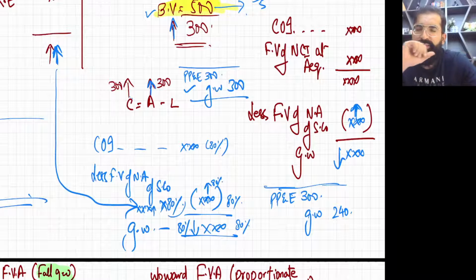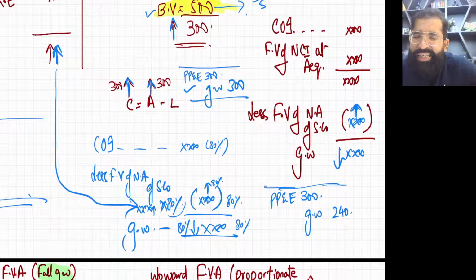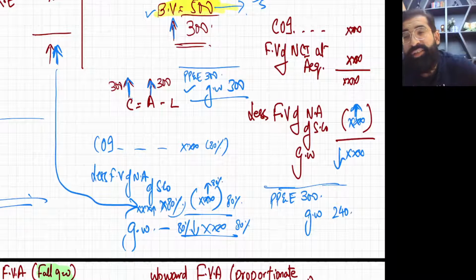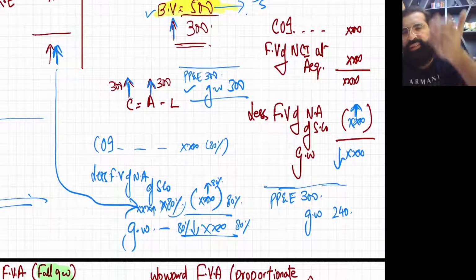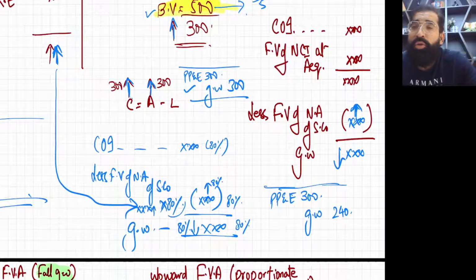Yes. Now listen. In the proportionate method, NCI is calculated as S company's net assets multiplied by NCI holding percentage. So just use your brain. When you increase S company's net assets here, there will be a 20% increase in NCI as well, because when S company's net assets go up in the proportionate method, NCI will also go up.